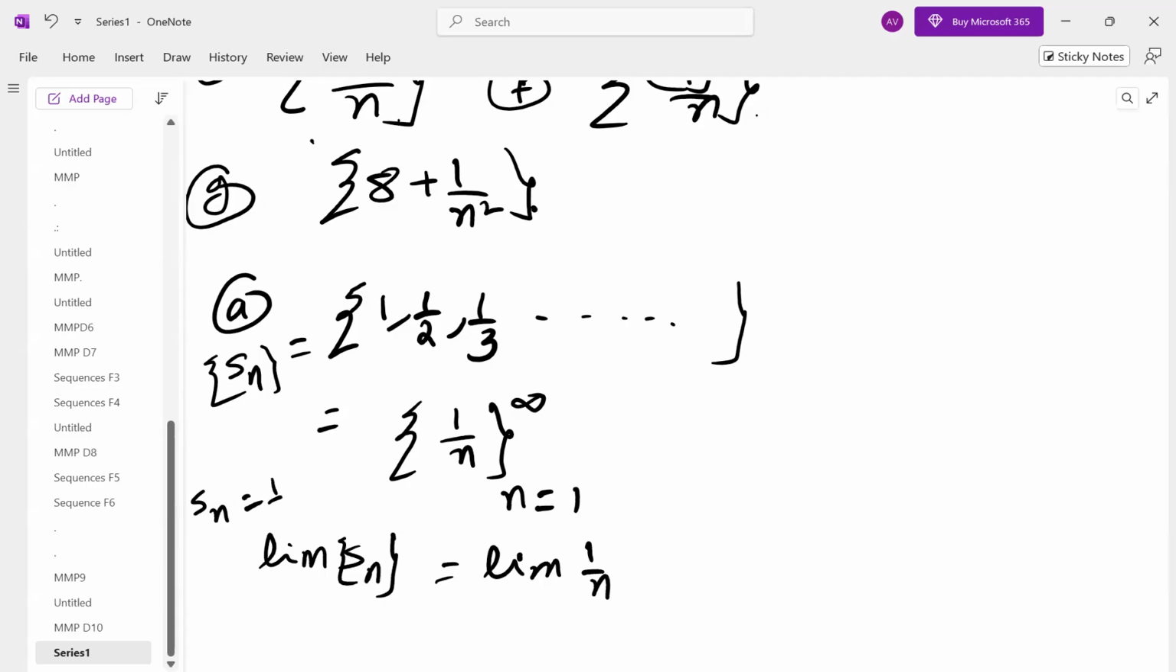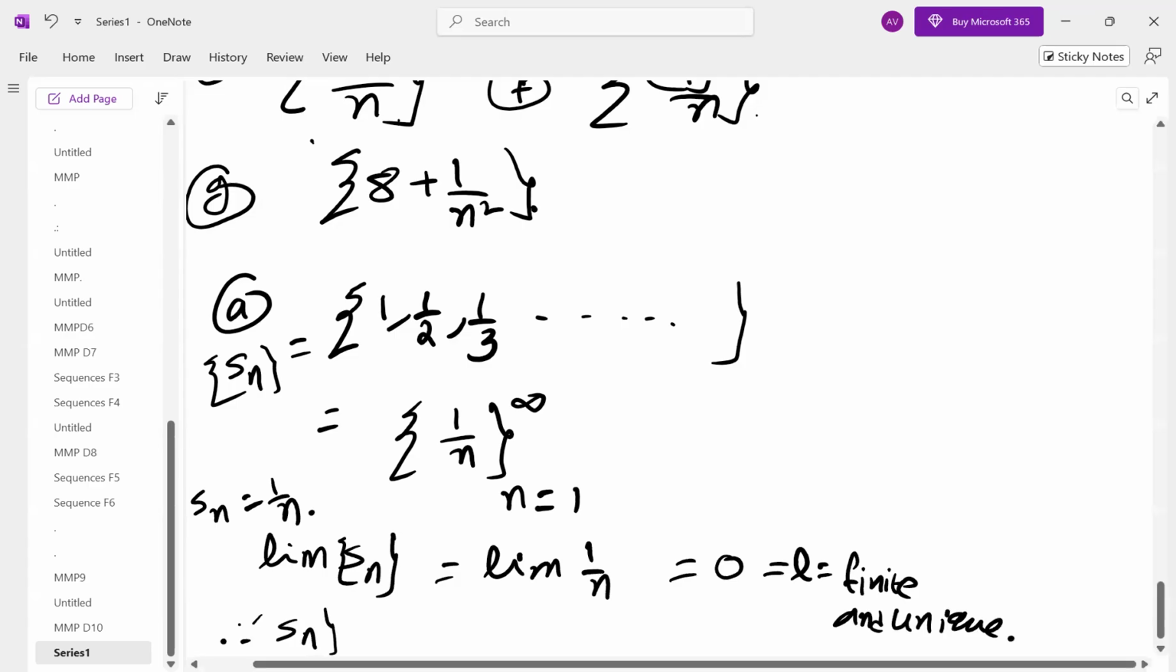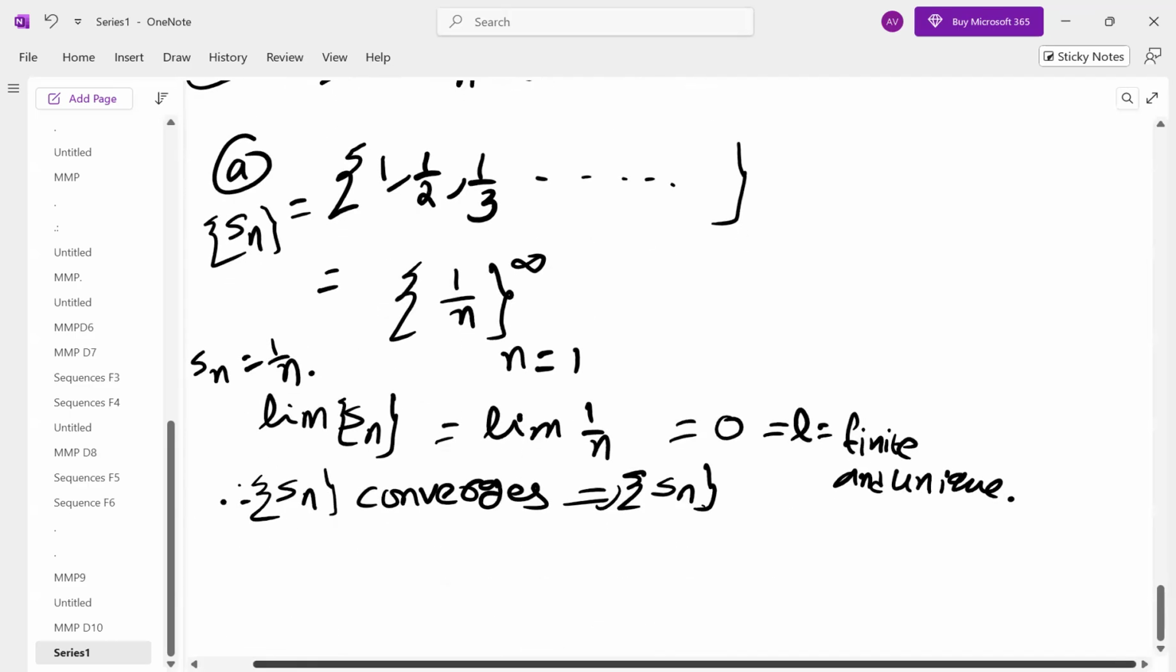Now this limit is 0, which is finite and unique. If it is finite and unique, automatically it is convergent. Therefore, sequence Sn converges to 0. If it is convergent, automatically it is Cauchy, which implies sequence Sn is Cauchy. This is how easily we can test.